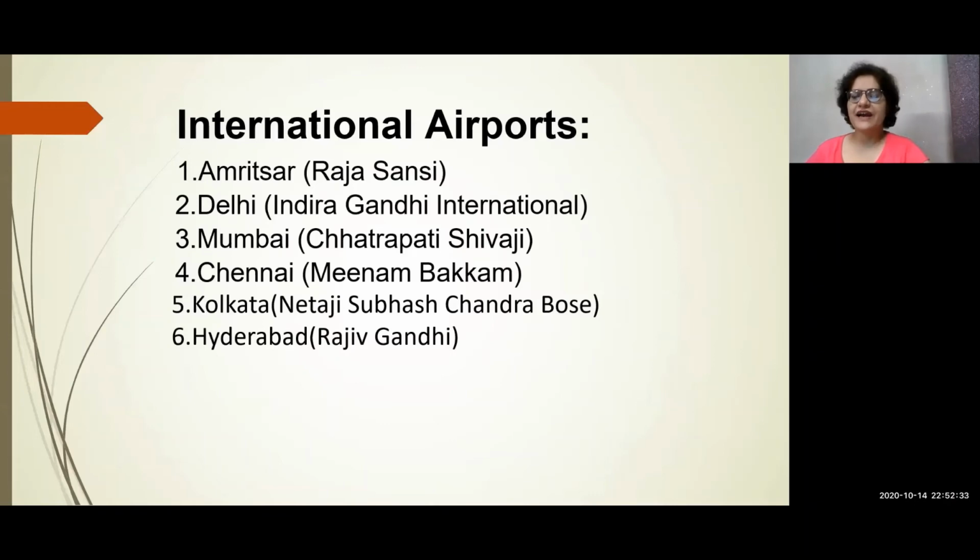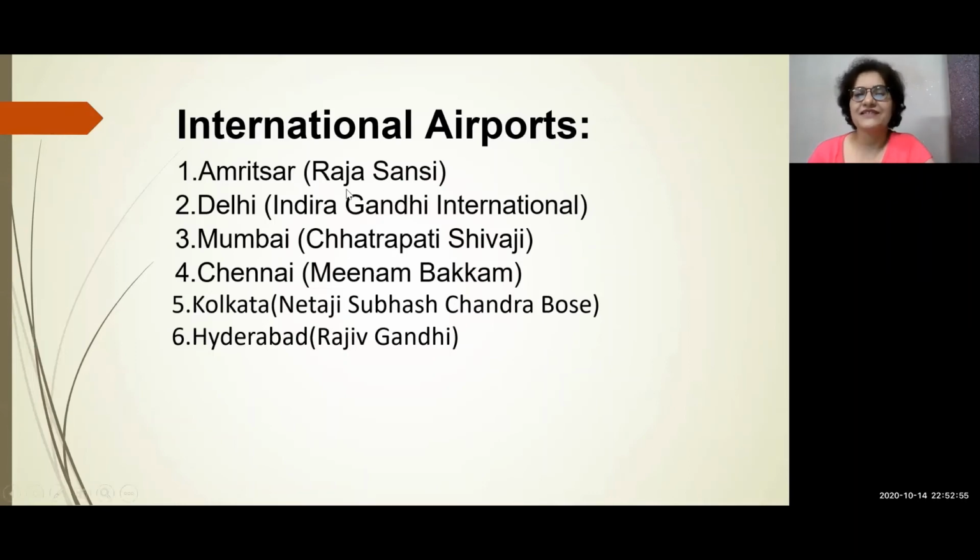So in India, out of these 6 international airports, you can be asked to locate and label in the map of India. Either name of the airport can be asked or where it is located. Anyways, it can be asked. So you must be aware about the name of the airport and where it is located.